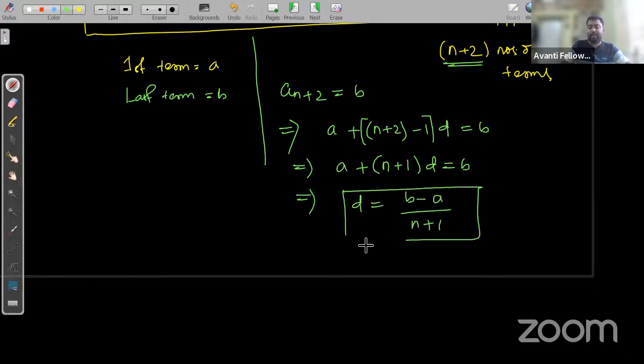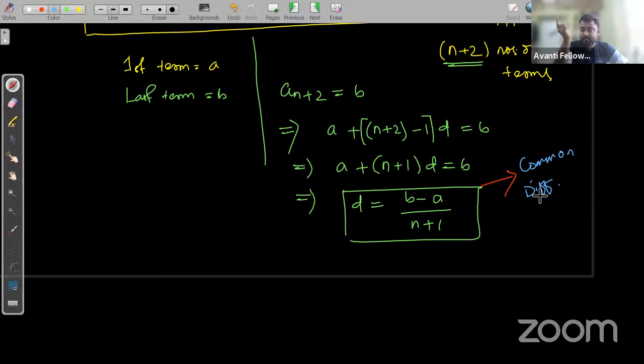So this is the formula, remember, this is the formula to find the common difference. Is it clear to everyone, guys?